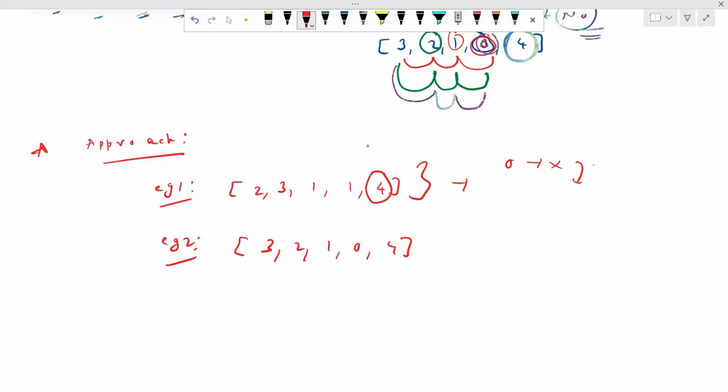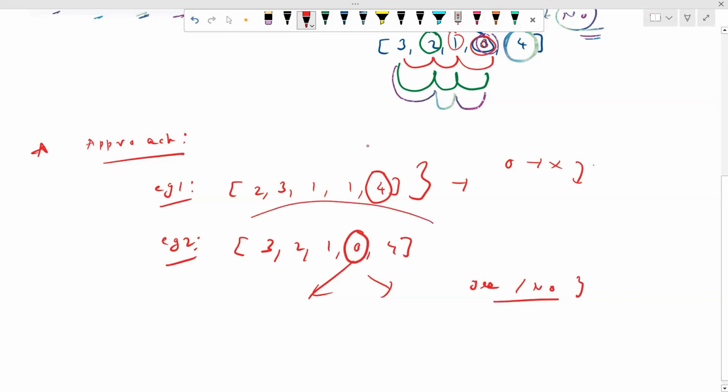The problem arises when we encounter 0. From there, there might be two choices: either we can reach the last index, or there might not be any case through which we can reach the last index. So we need to take care of this case whenever we find 0 in the array.